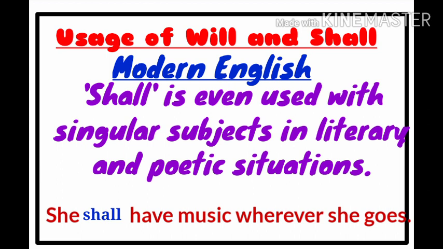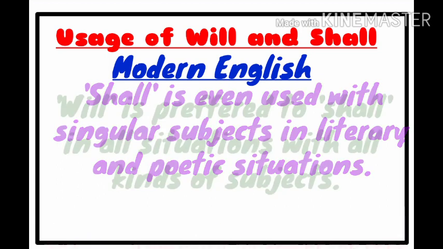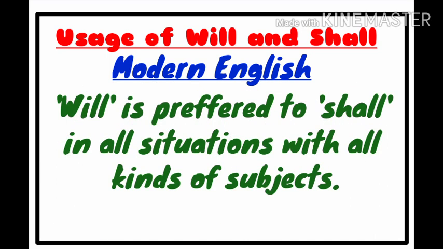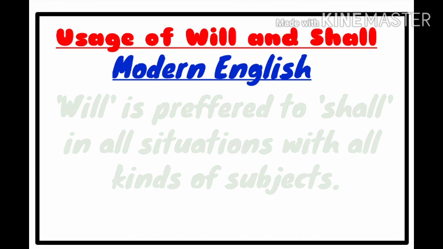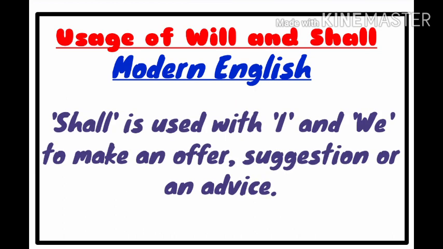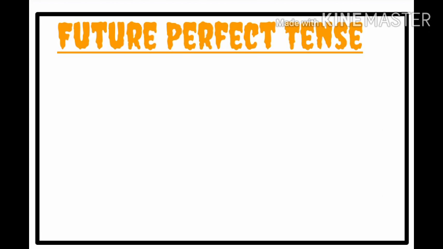But in brief, don't get confused. Will is commonly used with all kinds of singular and plural subjects nowadays. But it is better to use shall in the matter of offer, suggestion, advice, or request, such kinds of occasions. Clear? Dear children, now let's discuss the future perfect tense.